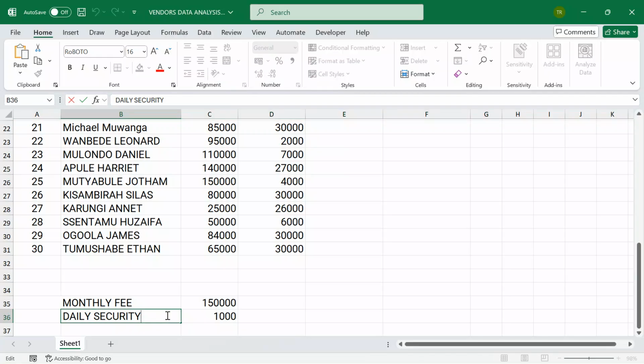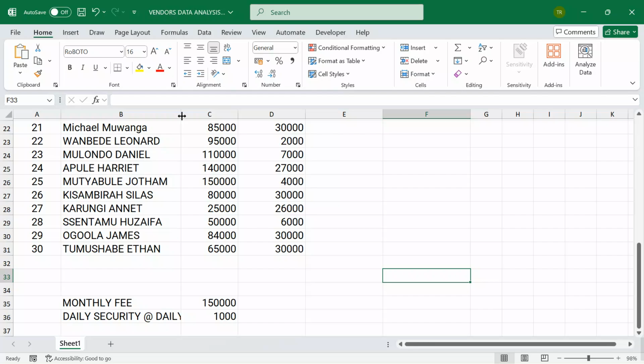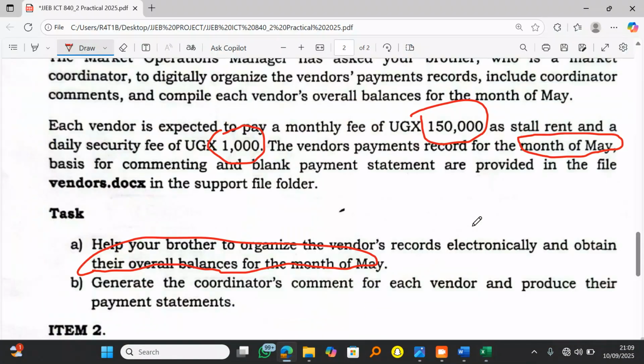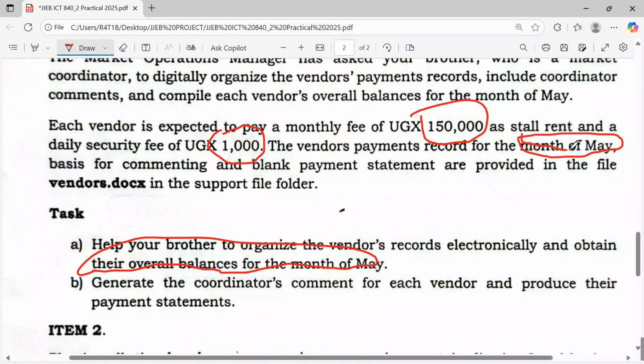Let me even put it here at. Let me use a symbol at daily. At daily is how he was going to be paying over 1,000. Now, remember our month of interest, please, our month of interest is the month of May. Now, you have to ask yourself if on a daily basis, the candidates or the vendors were paying us 1,000, how much are we demanding them? Remember, the month of May has 31 days.